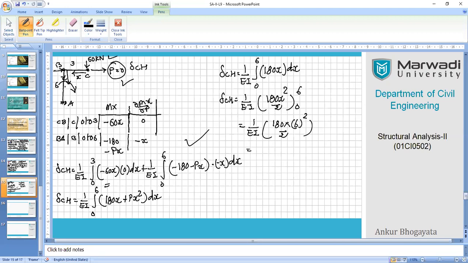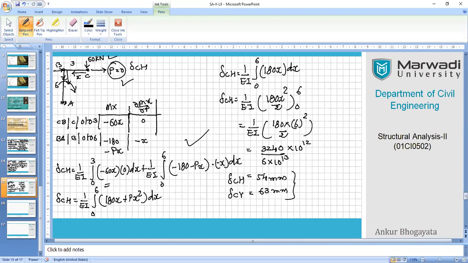If you get the final answer in terms of figure, that is 3240. So it is 3240 upon 6 into 10 raised to 13, and this becomes 10 raised to 12. So the final answer becomes 54 mm, delta CH. Alright, so we have obtained both the values. Delta CH is 54 mm, and delta CV was calculated as 63 mm.